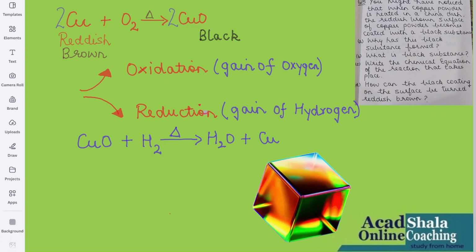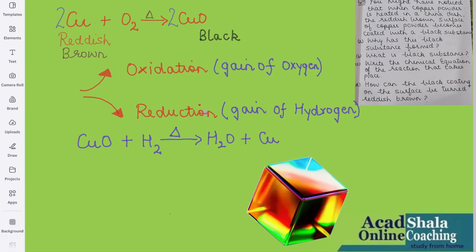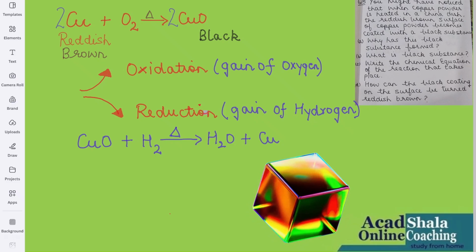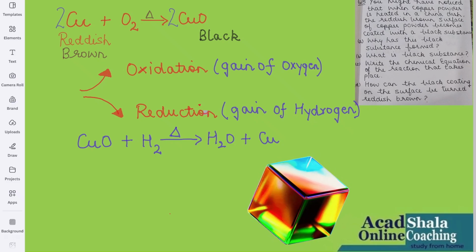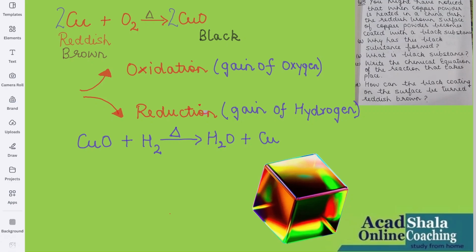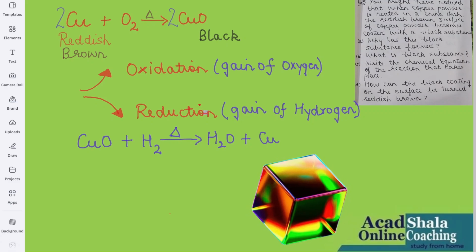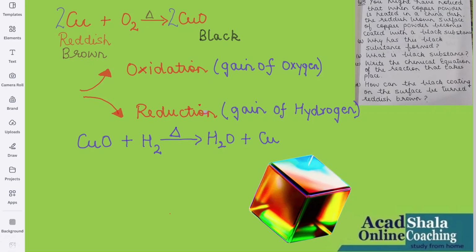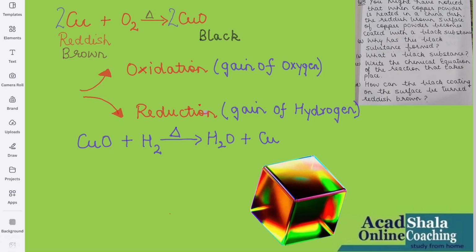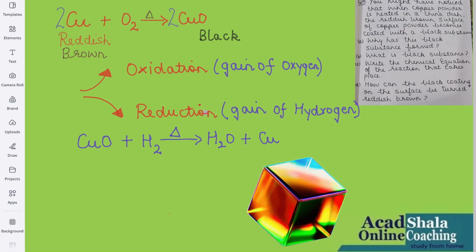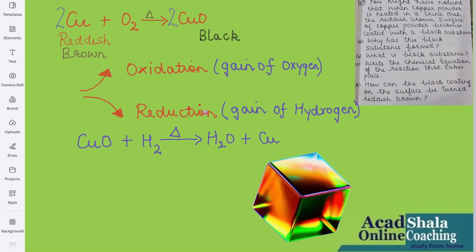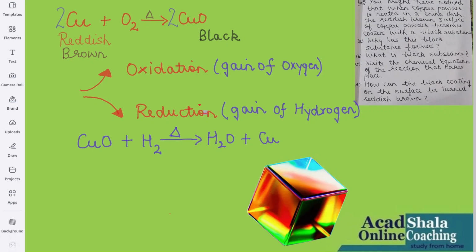Now copper is there, that means we have copper again, which is reddish brown in color, which they have asked you in the D portion. How can the black coating on the surface be turned reddish brown? So this is the equation shown on the board, which you will write in this way. That is, the reduction process will go on and then you will get back copper also.